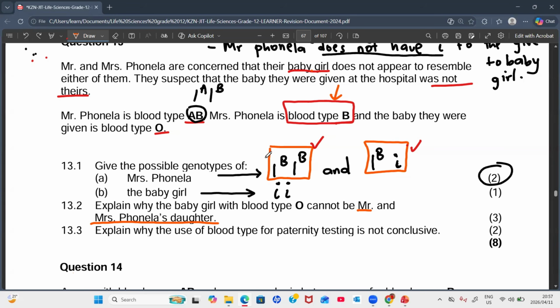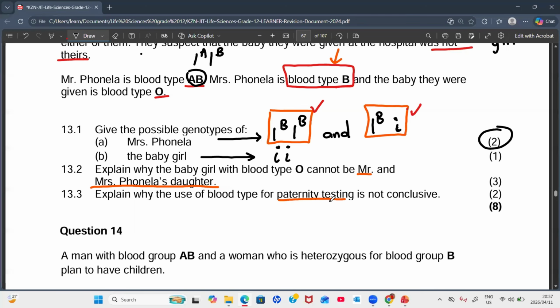Yes, sir. And then now explain why the use of blood type for paternity testing is not conclusive. Remember, guys, with paternity testing, we're trying to test who your father is, right? To test who your father is, we cannot really conclude using blood types. If I want to say you are fatherly related to this man, I don't take blood types. I have to do DNA profiling. That's a better way of doing paternity testing.